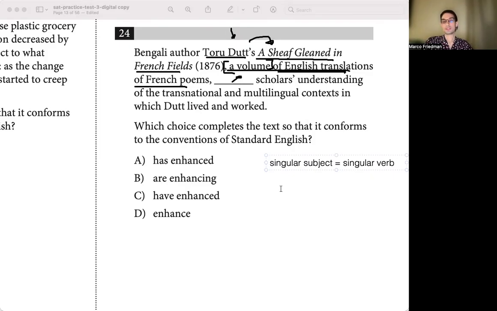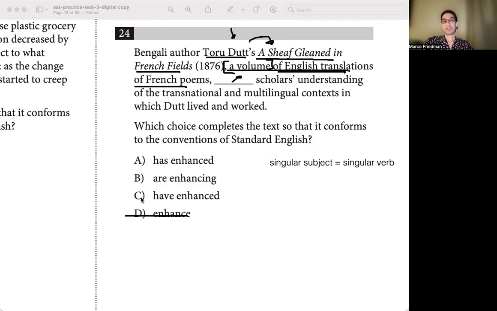And it looks like here we have helping verbs, and we have one main verb, but we have a lot of conjugations in present perfect, present continuous, and present perfect plural. First one is present perfect singular, and then we just have a present tense plural verb. So we know we can't use plural verbs to begin with. So it's definitely not going to be enhance. And plus, we're talking about something from 1876, so we can't use a present tense verb to begin with.